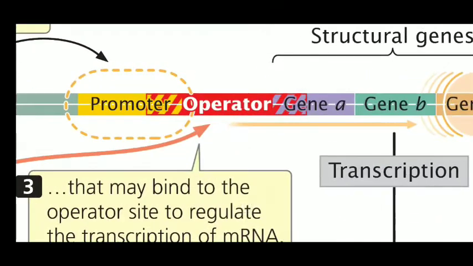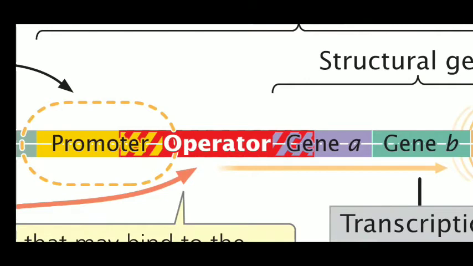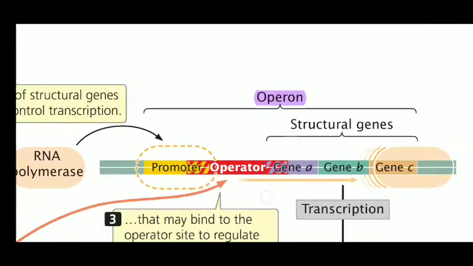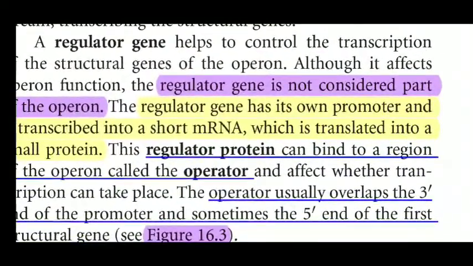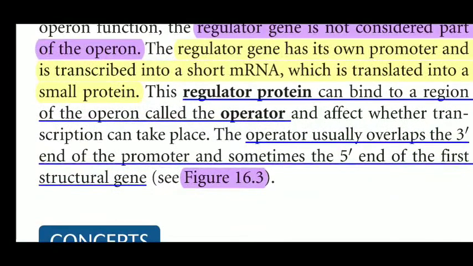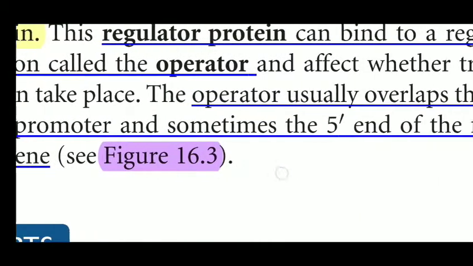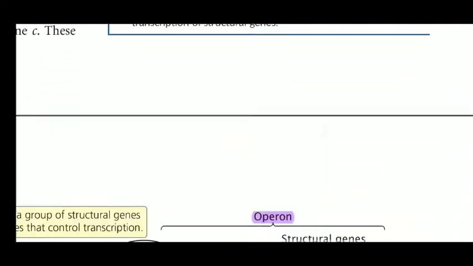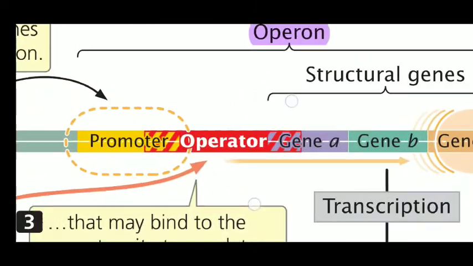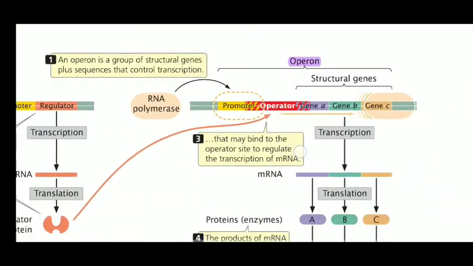One more thing: you can see here some space between the promoter and operator and your gene A, which is a little bit merged together. This is because, as written here, the regulator protein binding site usually overlaps at the 3' end of the promoter and sometimes the 5' end of the first structural gene. In this picture, you can see it's a little bit overlapped between those genes. So this is the Operon system.